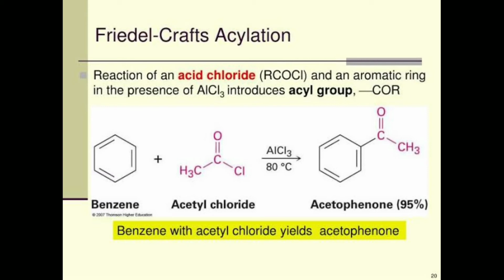It gives the corresponding ketone. This reaction is known as Friedel-Crafts acylation. Benzene reacts with acetyl chloride in presence of catalyst AlCl3 at 80 degrees Celsius to give acetophenone, that is the product of the reaction.